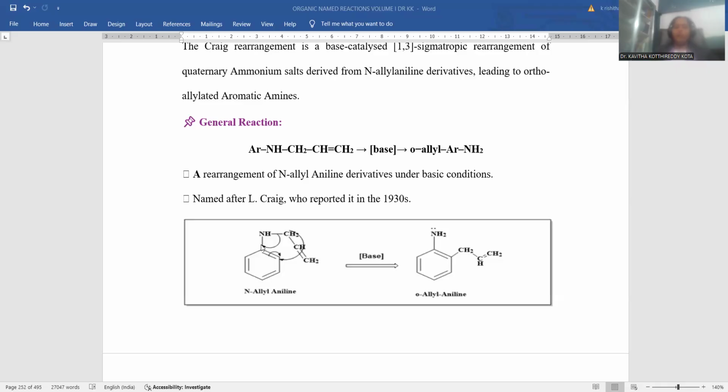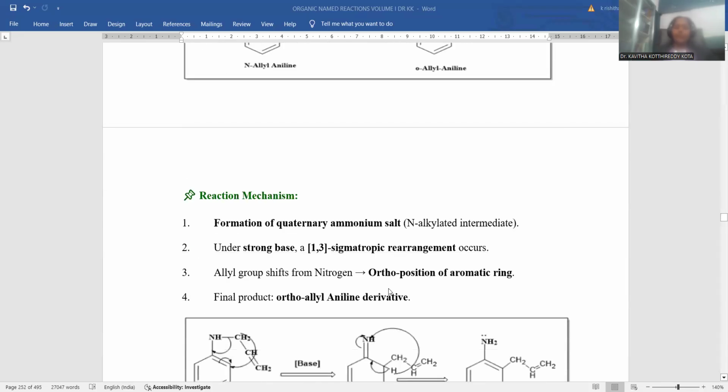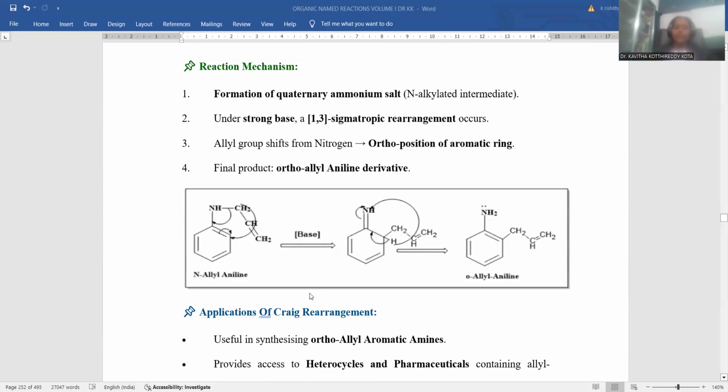Later on, the pi bond between the carbon and nitrogen will be back polarized toward the nitrogen and protonated further, so that you can achieve NH2 functionality, and the ortho position is occupied by the allyl functionality. This is how ortho-allyl aniline formation takes place, starting with N-allyl aniline. So this is called the Claisen rearrangement process. The reaction mechanism is clearly described over there.